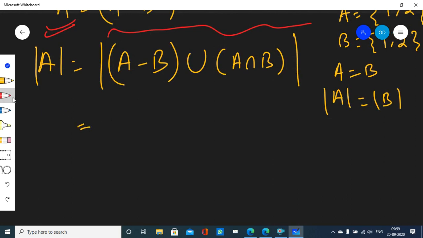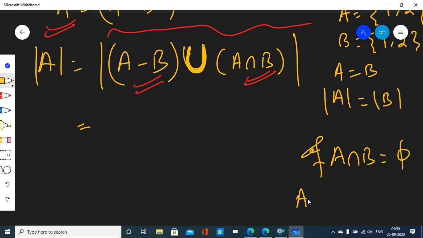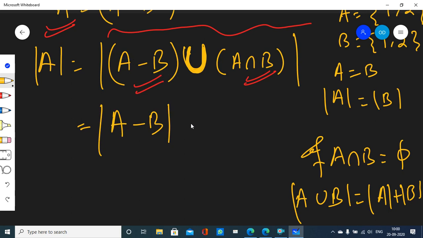And you tell me one thing: this set and this set are disjoint, they have nothing in common, and you want to find the cardinality of their union, right? Well, we know that if two sets are disjoint, then the cardinality of their union is equal to the sum of their individual cardinalities. Here also you are trying to find the cardinality of the union, and they are disjoint. So this answer will be equal to what? Cardinality of A plus cardinality of B, right? Are we clear?